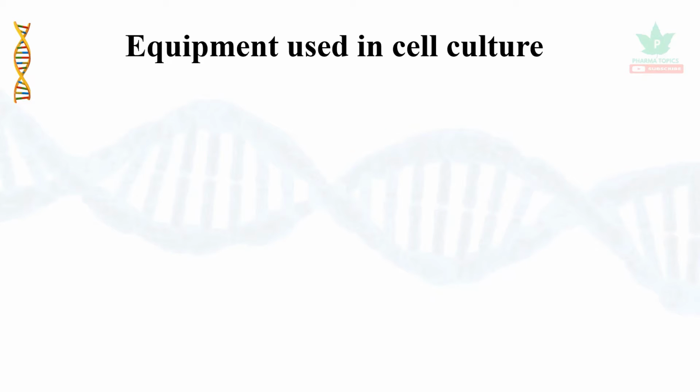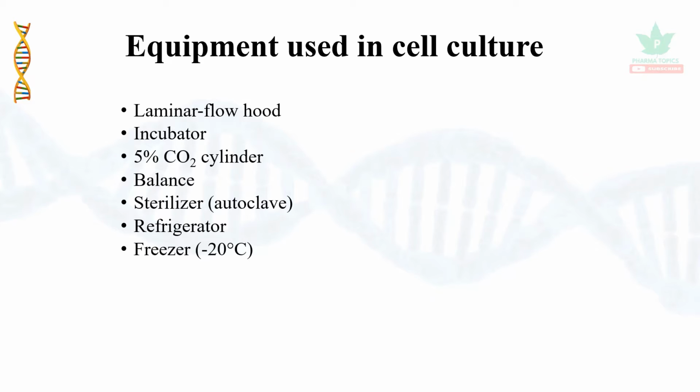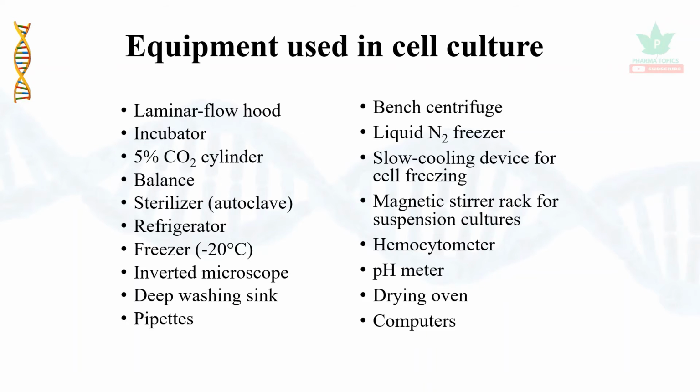Let us see the equipment used in cell culture. One is a laminar flow hood, incubator, 5% carbon dioxide cylinder, balance, sterilizer, that is autoclave, then refrigerator, freezer at minus 20 degrees centigrade, inverted microscope, deep washing sink, pipettes, then bench centrifuge, nitrogen freezer, slow cooling device for self-freezing, magnetic stirrer, hemocytometer, pH meter, drying oven, computers, and